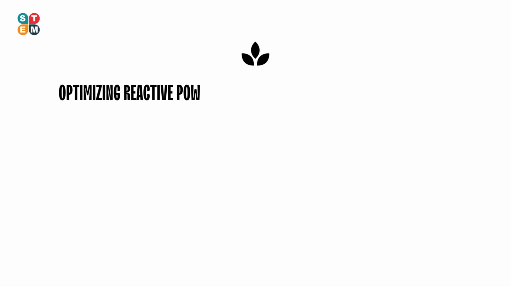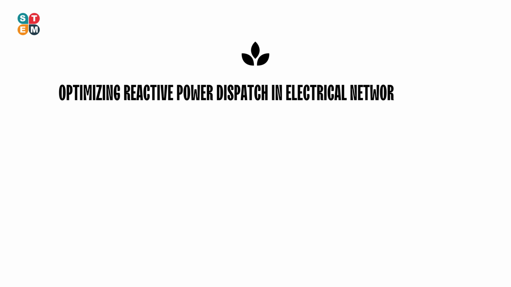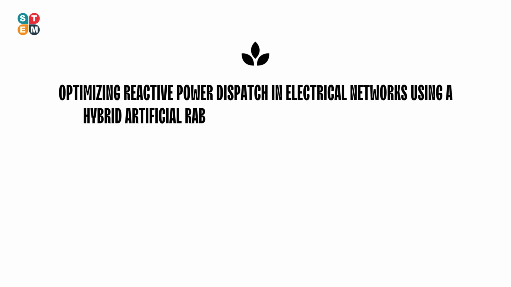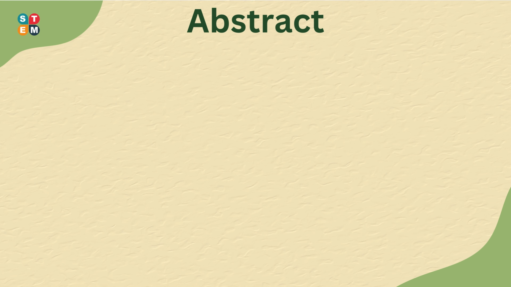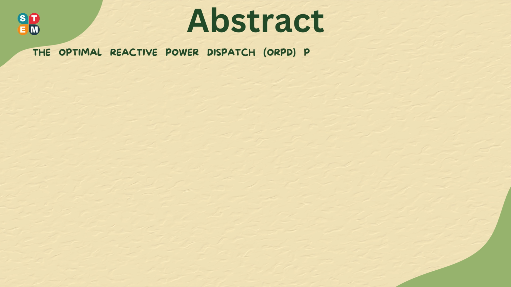Optimizing reactive power dispatch in electrical networks using a hybrid artificial rabbits and gradient-based optimization. Dr. Francisco J. Ruiz-Rodríguez. The optimal reactive power dispatch problem is a critical factor in maintaining the safe and efficient